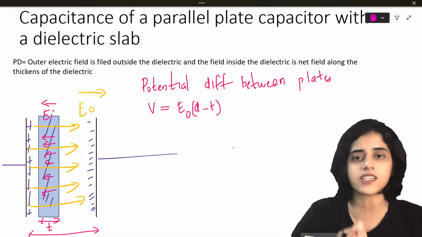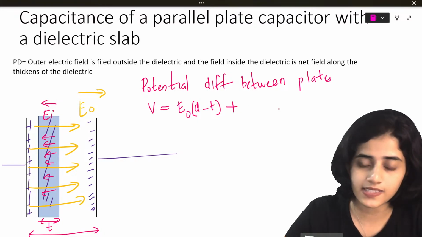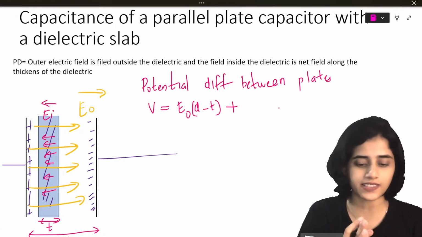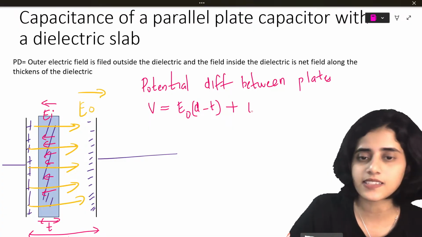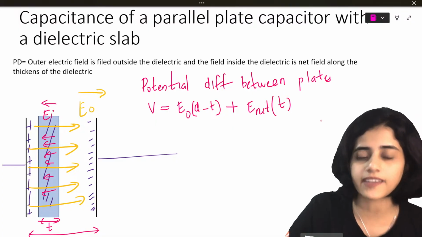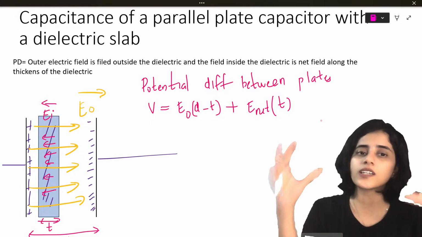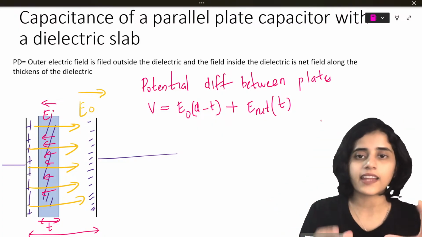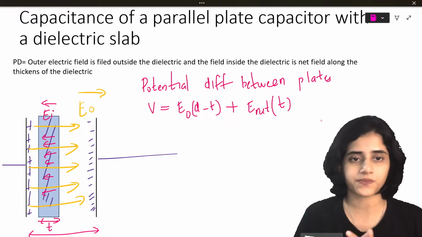Plus the electric field of the dielectric, which is basically the net field, into the thickness of the dielectric, which is T. One thing you need to remember here is the outer electric field fills the region outside, and inside, the total electric field is the electric field of the dielectric.